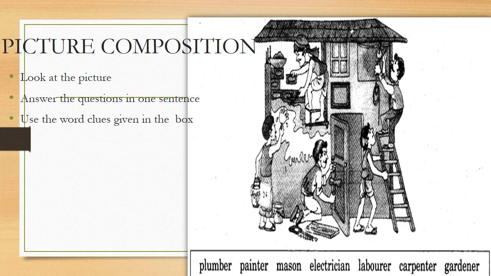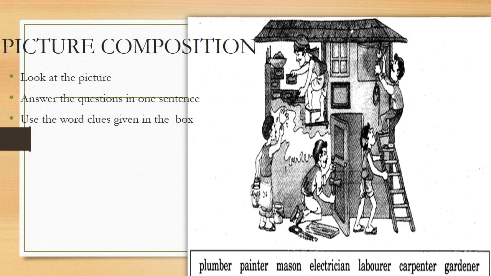Now you can see a picture on your screen. Look at the picture. You can see many things in the picture. But all these things are related to building a small house. You can see many people over there. Right? One man is laying the bricks. The other one is painting. The other one is fixing the door. One man is climbing up the ladder and he is fitting something, right? Fitting a bulb. Another man is holding the ladder, right?